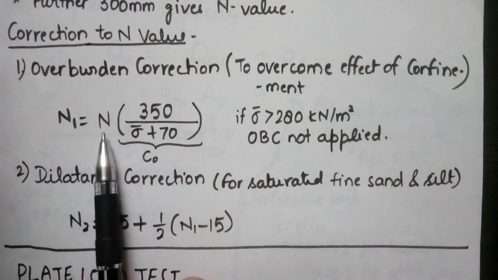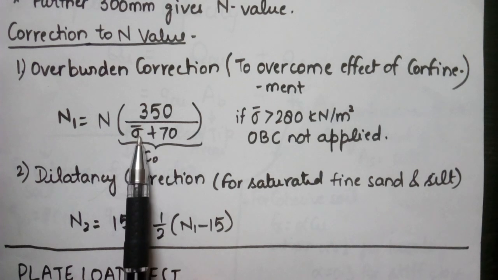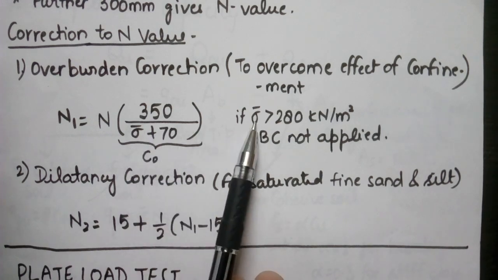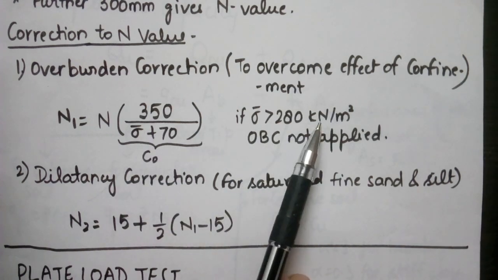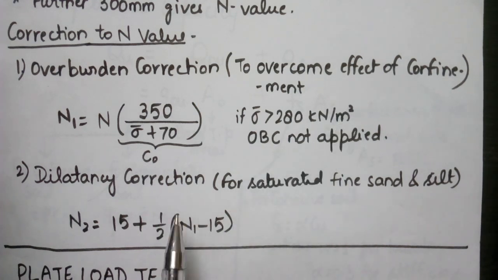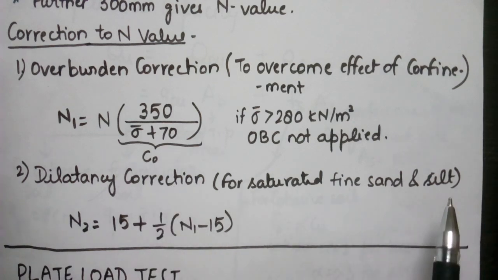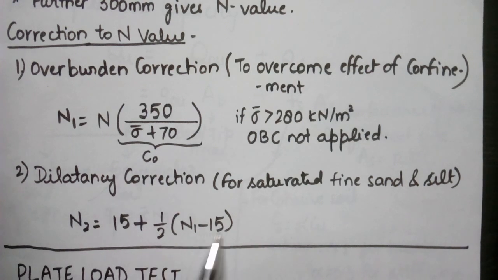Now N1 equal to N times 350 upon sigma bar plus 70. Sigma bar is the effective stress. If the value of sigma bar is greater than 280 kN per meter square, then overburden correction is not applied. Second correction is our dilatancy correction, which is applied for saturated fine sand and silts. N2 equal to 15 plus half of N1 minus 15.